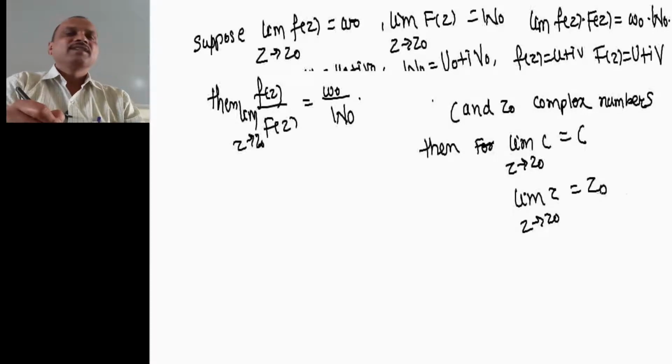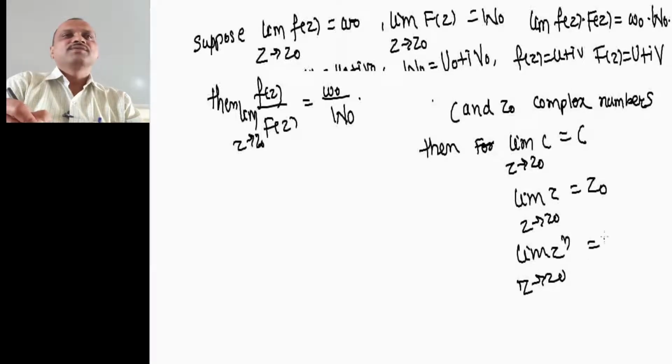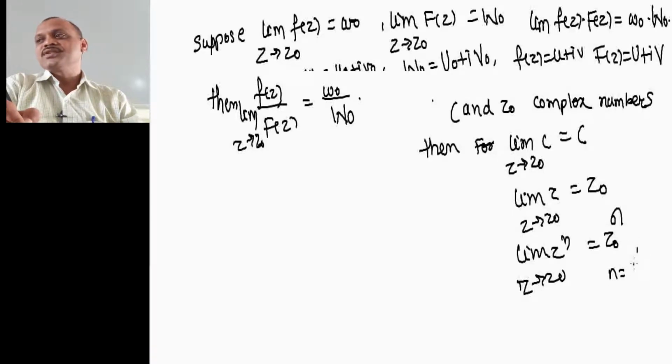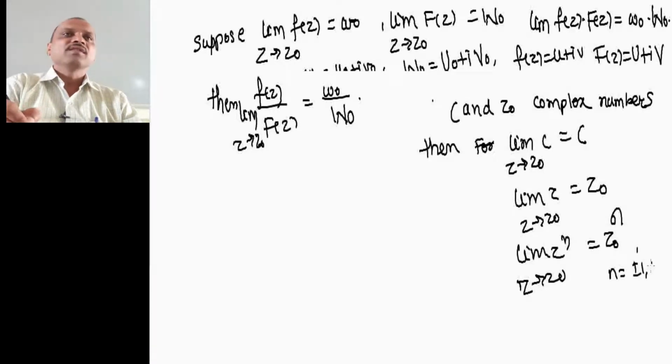Okay. And friend, the limit of z raised to n as z tends to z0 equals z0 raised to n, for n equal to plus or minus 1, plus or minus 2, like this: 1, 2, 3.